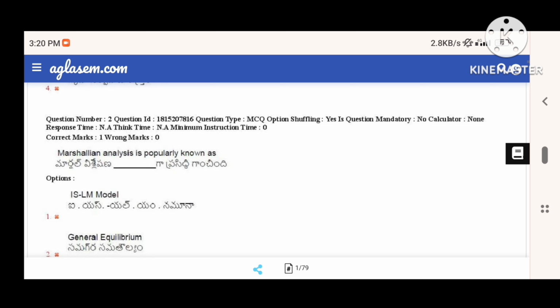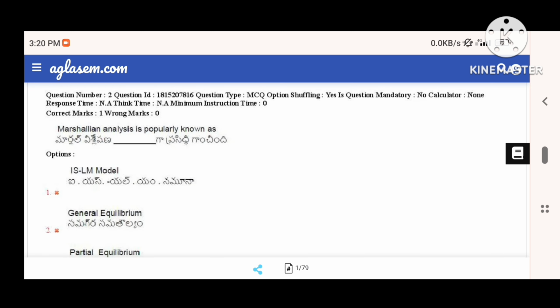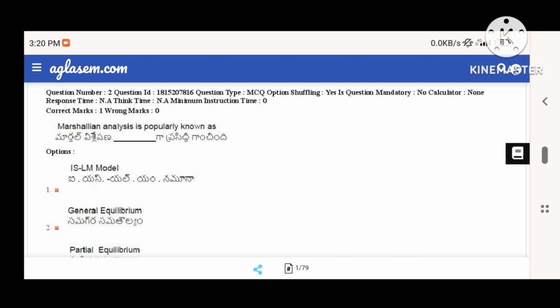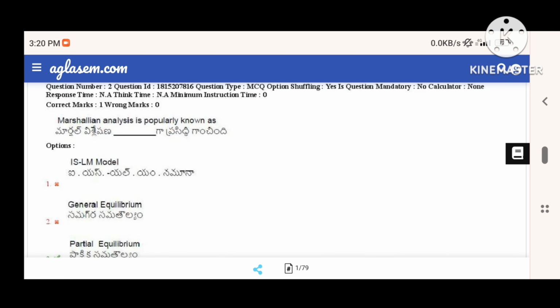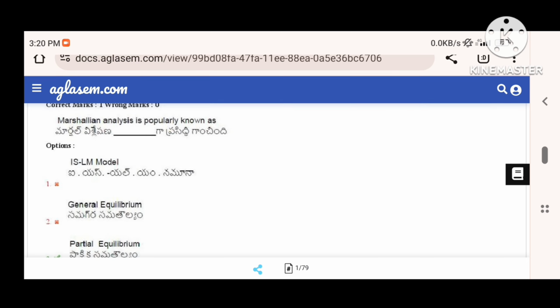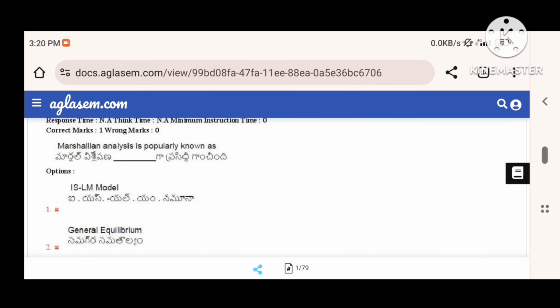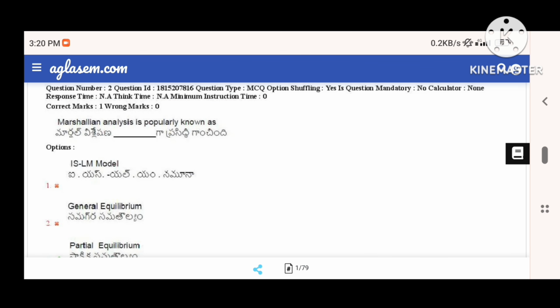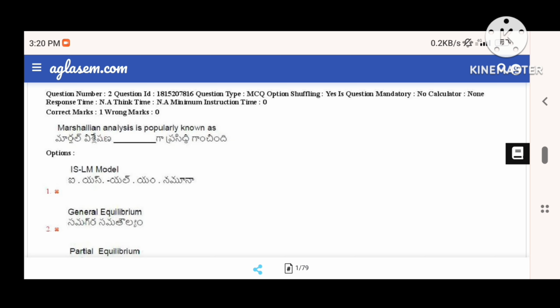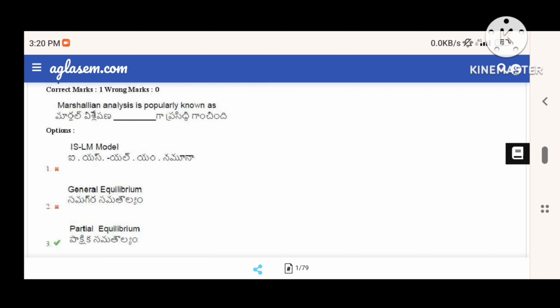So the second question is: Marshallian analysis is also known as... The famous economist is Marshall. We know that he is one of the famous economists, and while we study the indifference curve, he speaks regarding cardinal analysis. His analysis is popularly known as partial equilibrium.